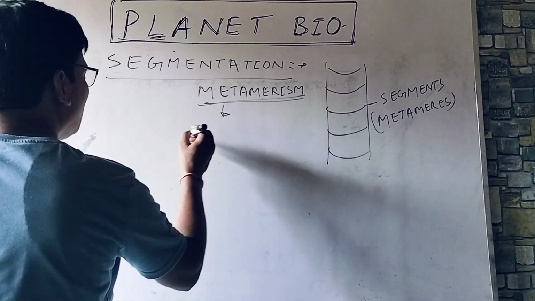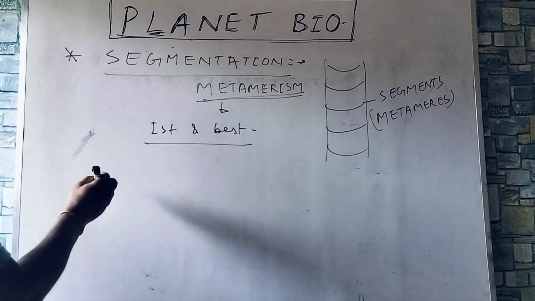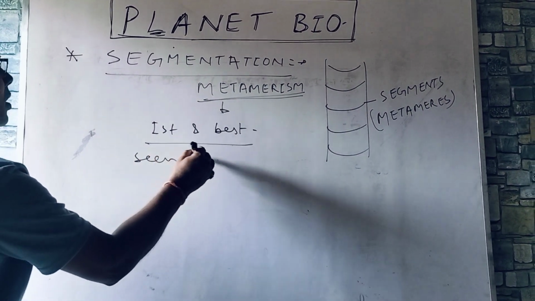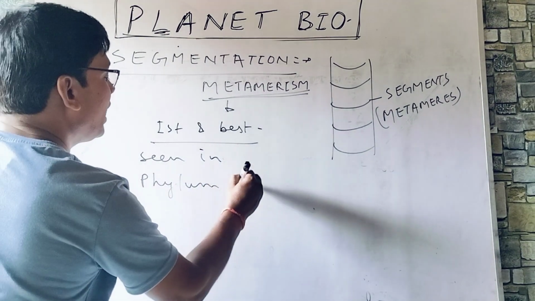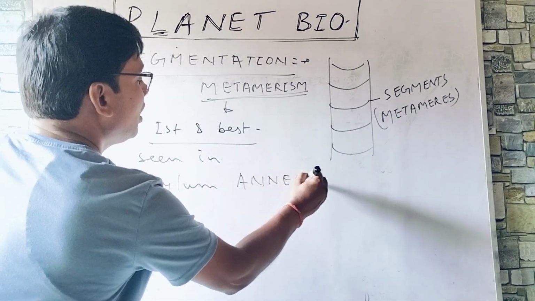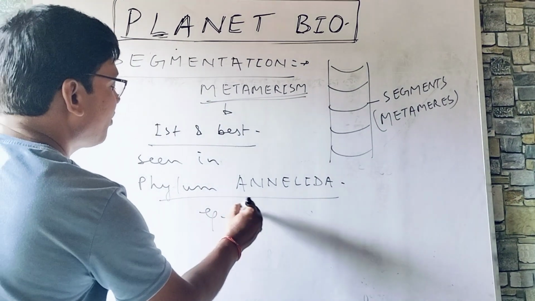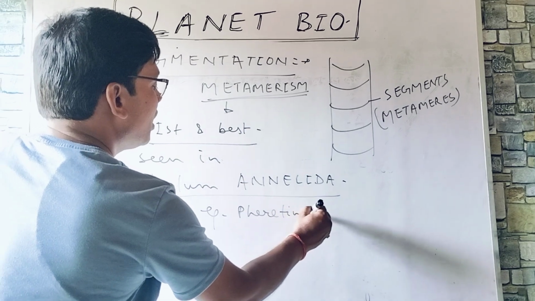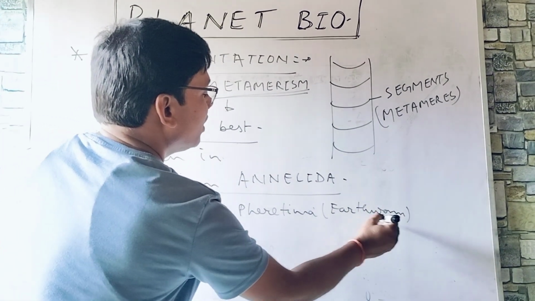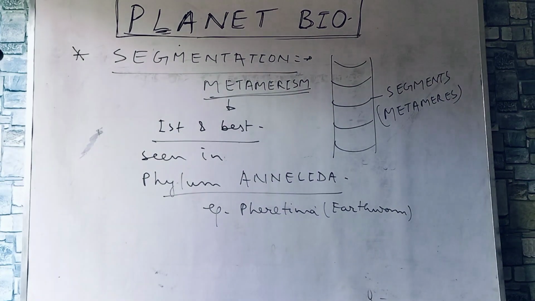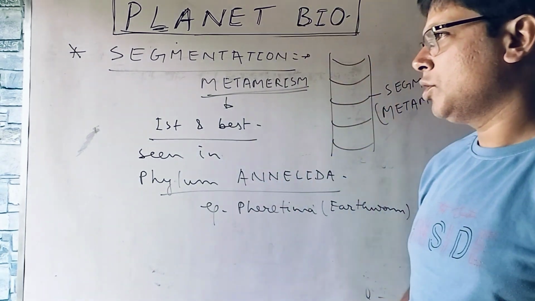So first and best seen in phylum Annelida, and the best example you can write is Pheretima, earthworm. This is not a parasitic worm, rather a free living worm, and it is beneficial to farming, so the farmer's friend.